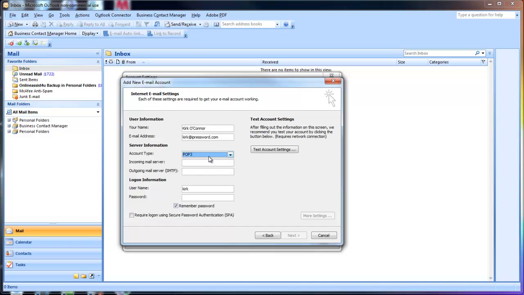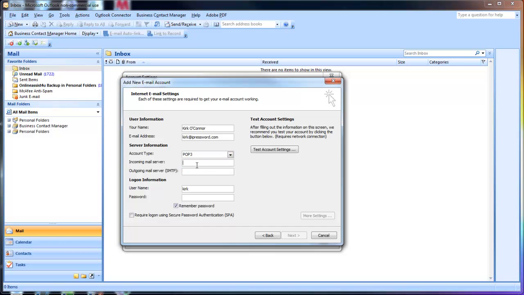We would normally select POP3 because POP3 will download your email from the server onto your PC and clean that email off the server. Perhaps if you were setting up a mobile device like a phone and you wanted your email set up so that you can read it on your phone but it doesn't download it from the server, you might set that up as IMAP, but commonly you would set this up as POP3.